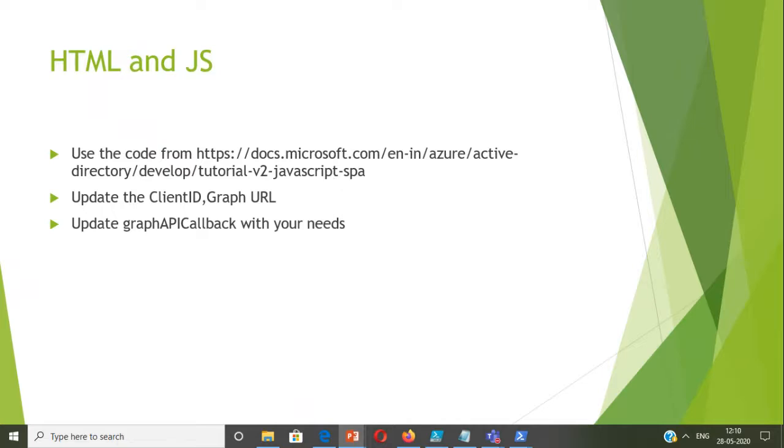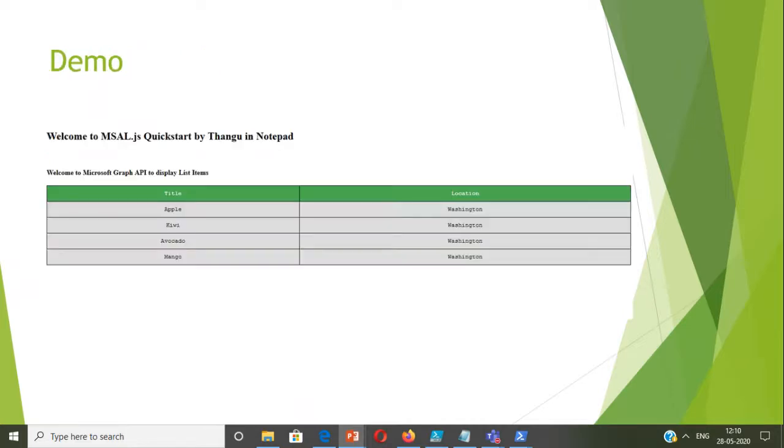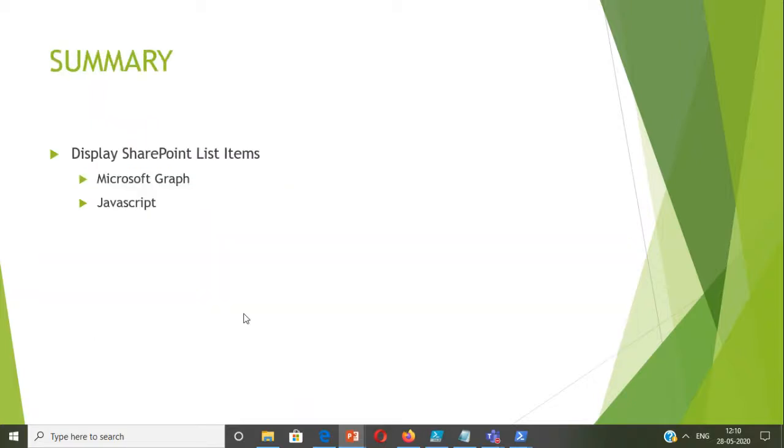So this is the same step whether it's PHP or Python or Android or anything. It's a one-time activity. You just have to write the code one time to get the JSON results and process that in the Graph API callback. And based on the business needs, you can just update the Graph endpoint. That's all. So we have just seen a demo of how to display the SharePoint list items using Graph.